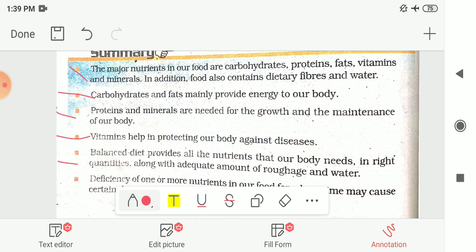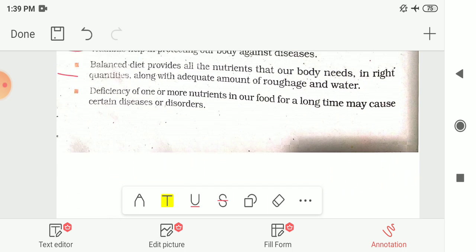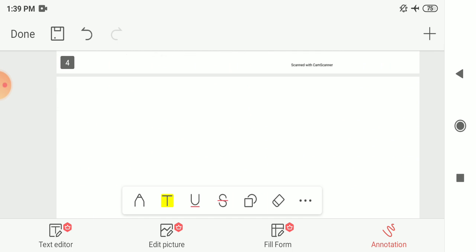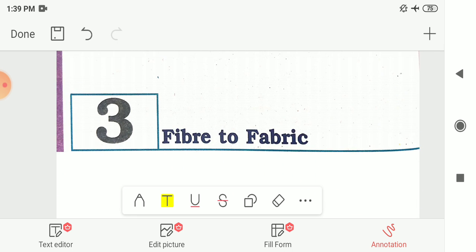And a balanced diet provides all the nutrients that our body needs in the right amount, along with an adequate amount of roughage and water. And deficiency of one or more nutrients in our food for a longer time may cause certain diseases or disorders. Now the next chapter is chapter number 3, fiber to fabric.